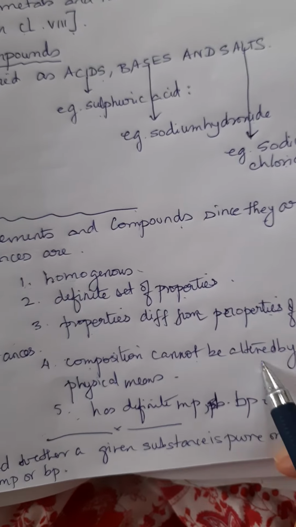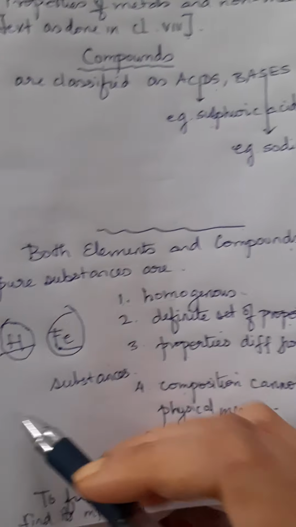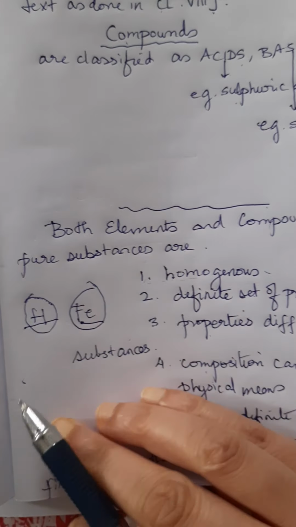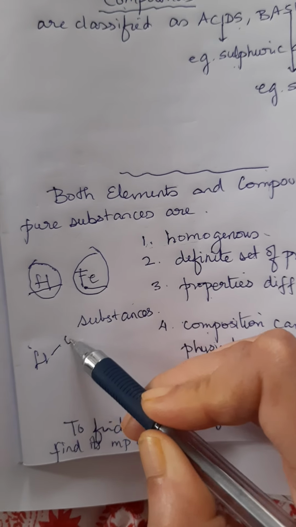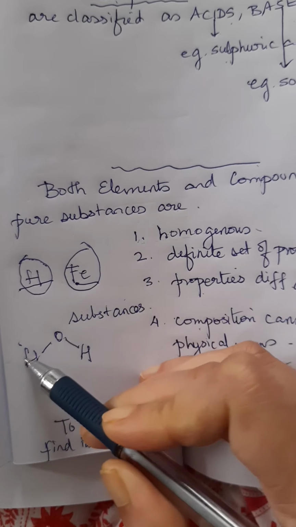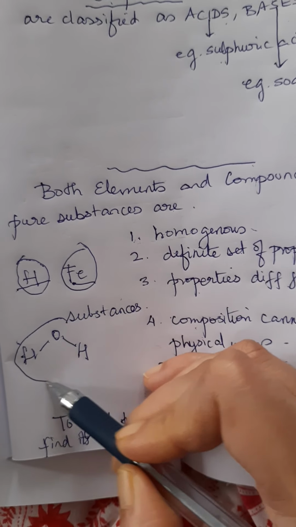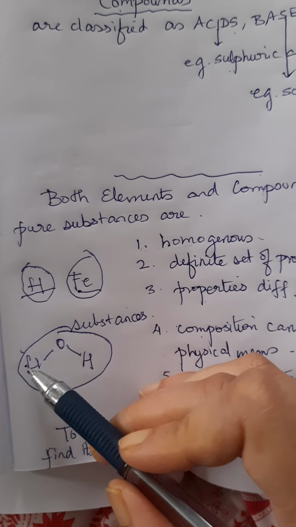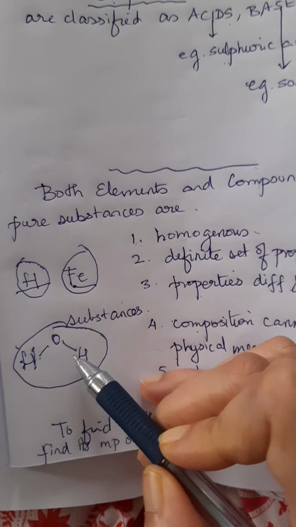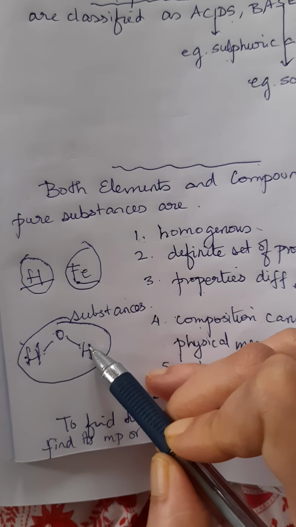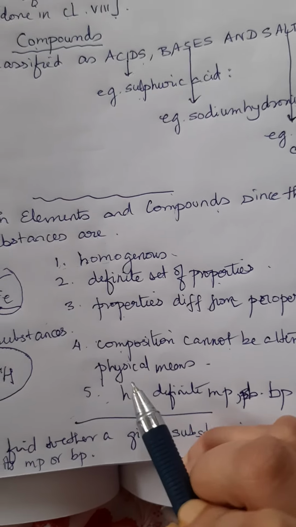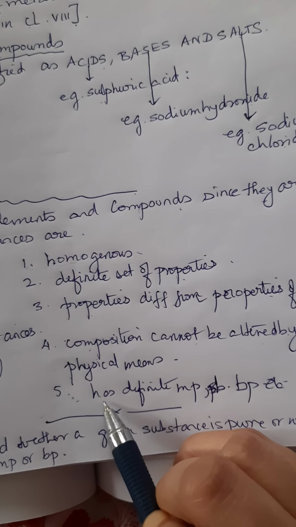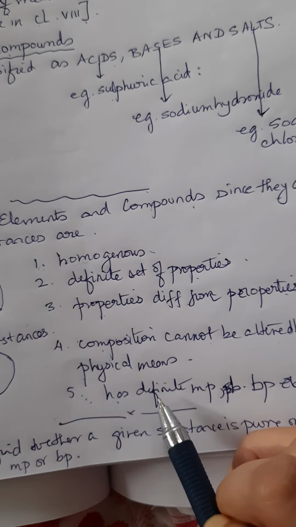Composition cannot be altered by simple physical means. I have told you earlier that water, which is made up of hydrogen and oxygen atoms, cannot be broken very easily. The composition of water cannot be broken easily by simple physical means. Then the last characteristic is that it has a definite melting point and boiling point.